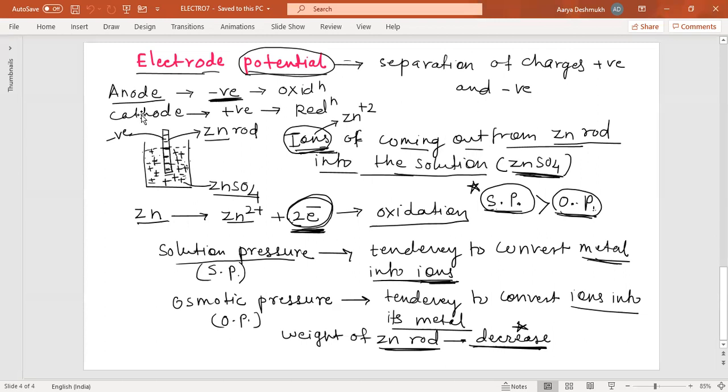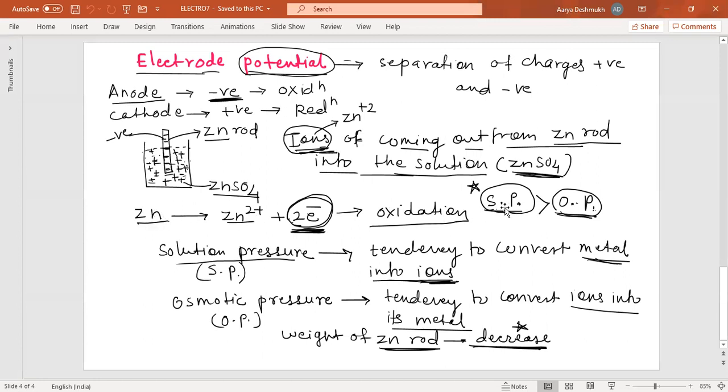This is happening at the anode. Remember, this is the situation at the anode. This is important for you: if solution pressure is greater than osmotic pressure, the ions will come out from the metal, the zinc rod in this case, and pass into the solution. That means conversion of a metal atom into its ion.